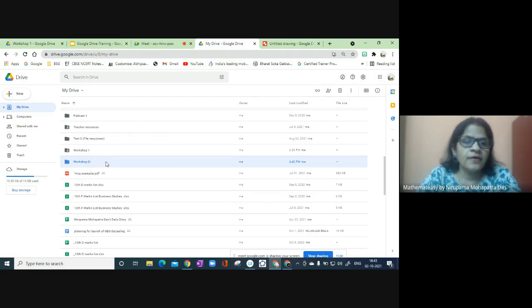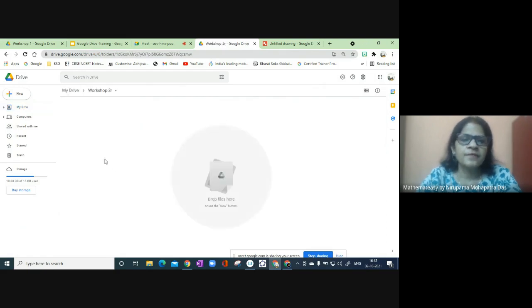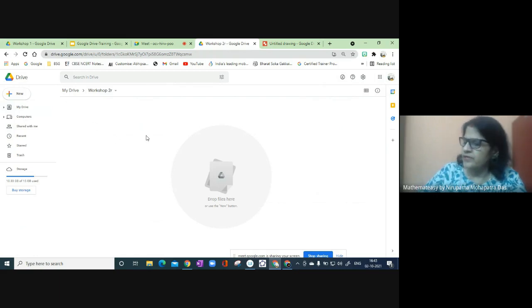Now if I double click, I can open this Workshop 2 folder. This is the folder I just created. Here I can upload various files and folders.